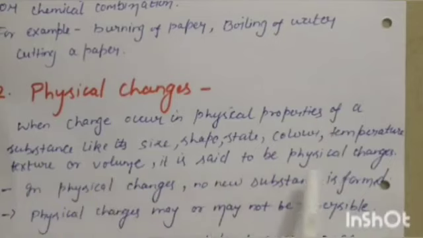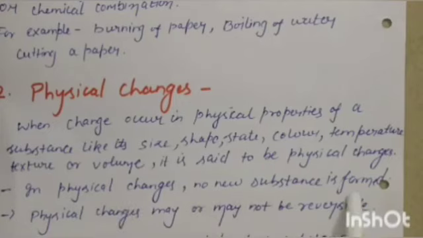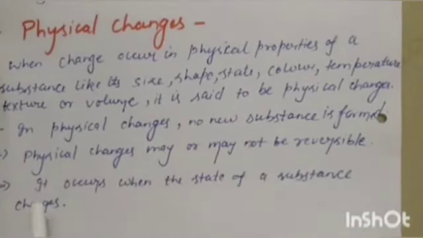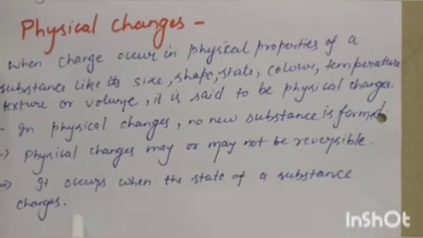It is said to be a physical change. In a physical change, no new substance is formed. Physical changes may or may not be reversible. Physical change occurs only when the state of a substance changes.